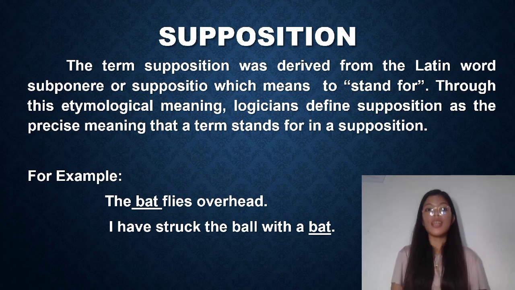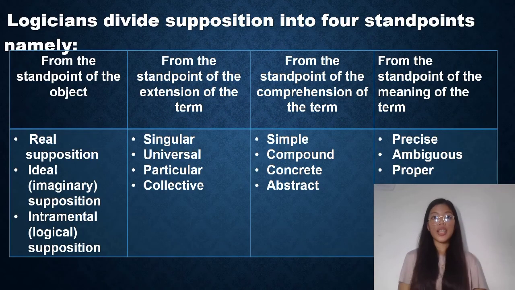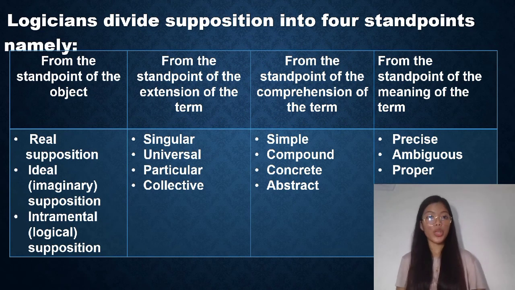For example, the bat flies overhead. I have struck the ball with a bat. In example number 1, it means that the bat over there is a mammal that flies overhead, while in example number 2, it means that the bat over there is a thing that the person used to hit the ball. Logicians divide supposition into four standpoints, namely, from the standpoint of the object subdivided into real supposition,